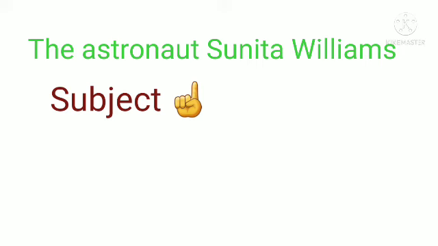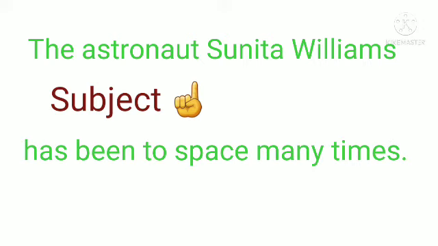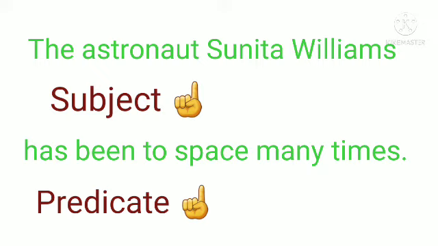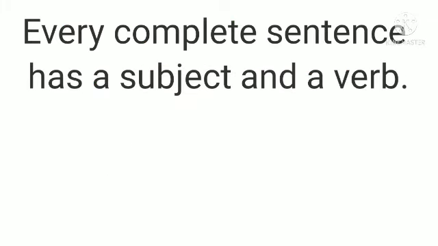And the remaining part of the sentence, that is, has been to space many times, is a predicate. Every complete sentence has a subject and a verb. That means a complete sentence always has a subject and a verb.